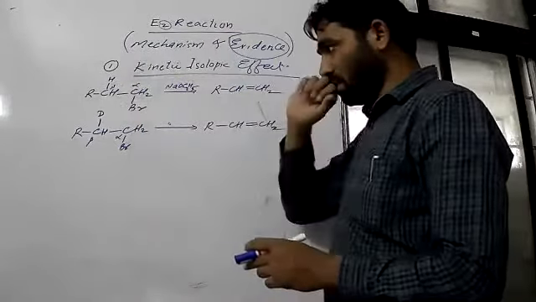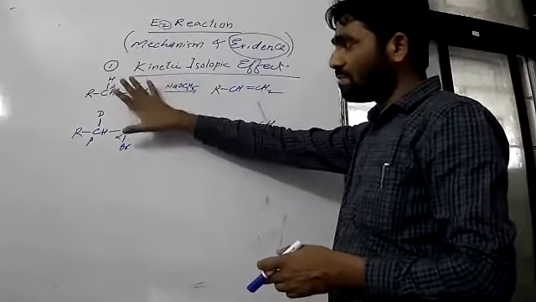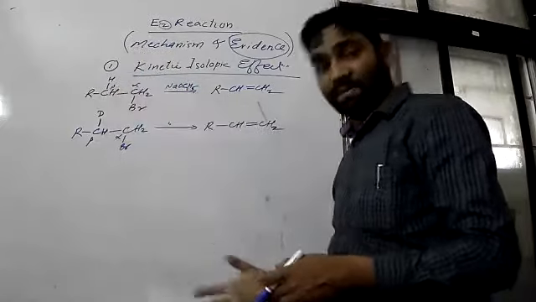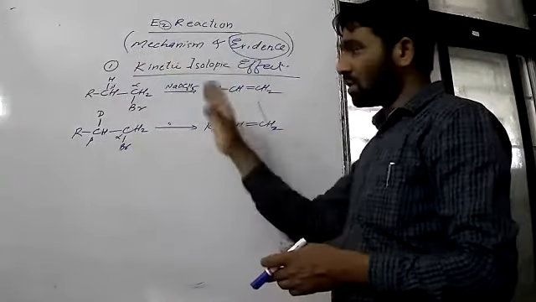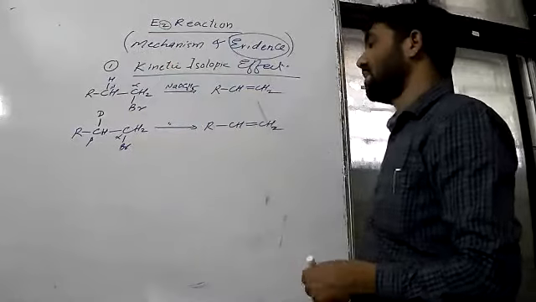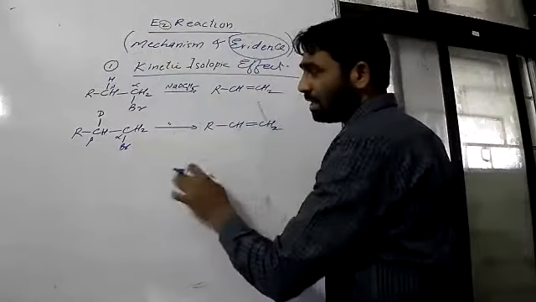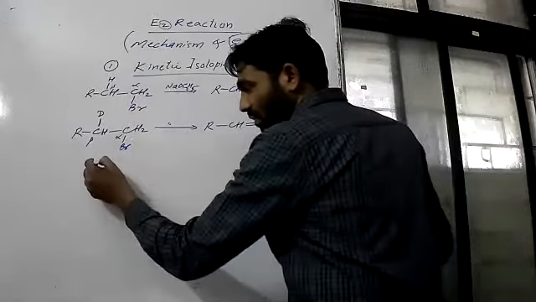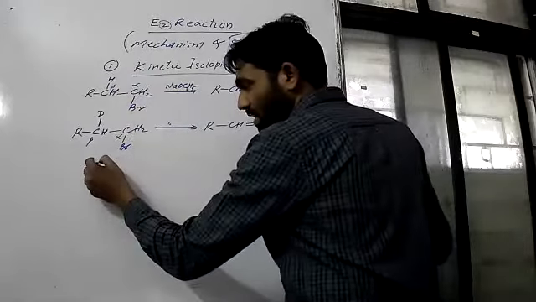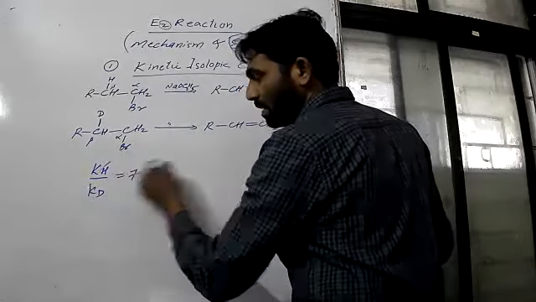If they are showing different rates, we can say from that point whether the concerted mechanism is followed or not. If they are showing the same time, same rate, we can also judge whether this reaction is a concerted mechanism or other than concerted mechanism. So see here, then we perform these two reactions. It is found that the rate constant ratio kH upon kD is equal to 7.